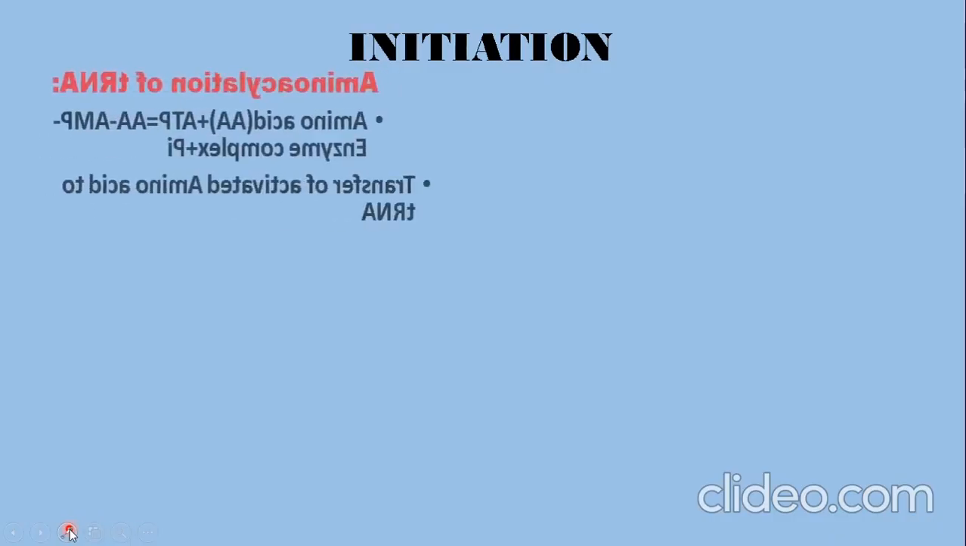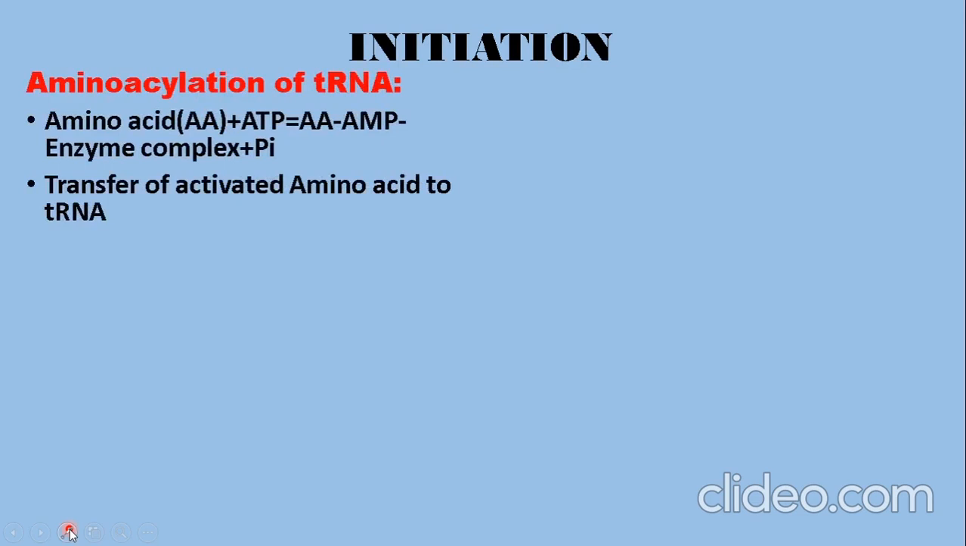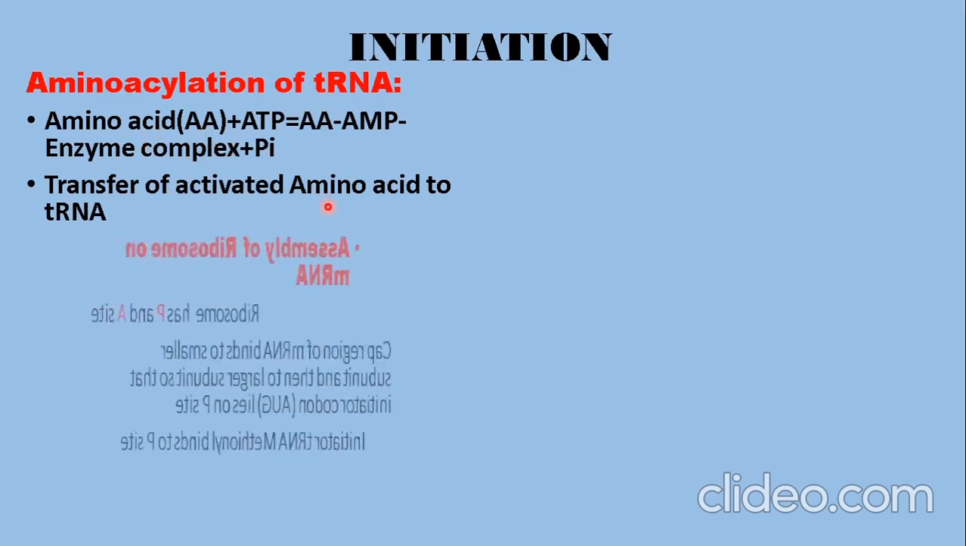Initiation. In initiation, first what happens is amino acylation of tRNA. That means the tRNA combines with an amino acid. It takes place in a sequence. First, the amino acid will bind with an ATP molecule, forming an amino acid AMP enzyme complex and inorganic phosphates. The whole structure will then be linked up with the tRNA. That is amino acylation of tRNA, or charging of tRNA.